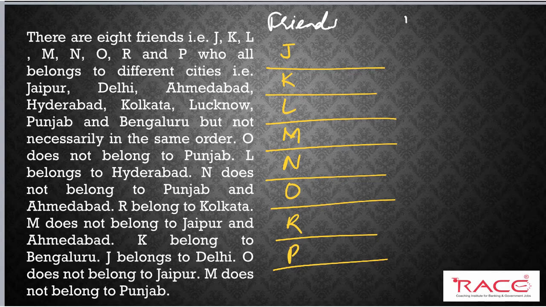And here I will write cities. So let's read the first information. First line, O does not belong to Punjab.